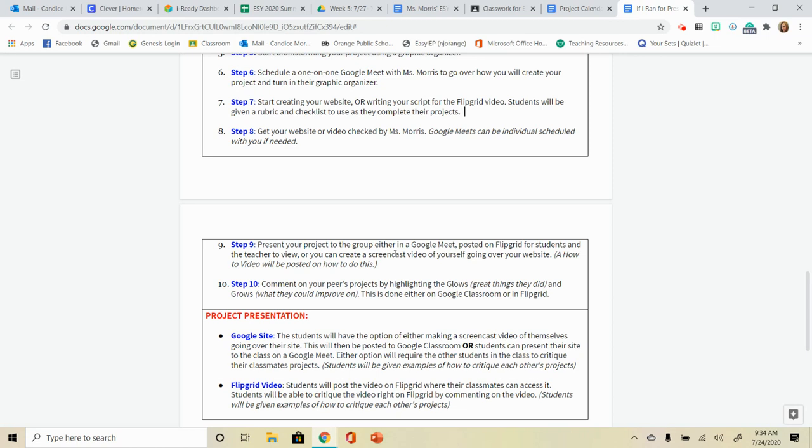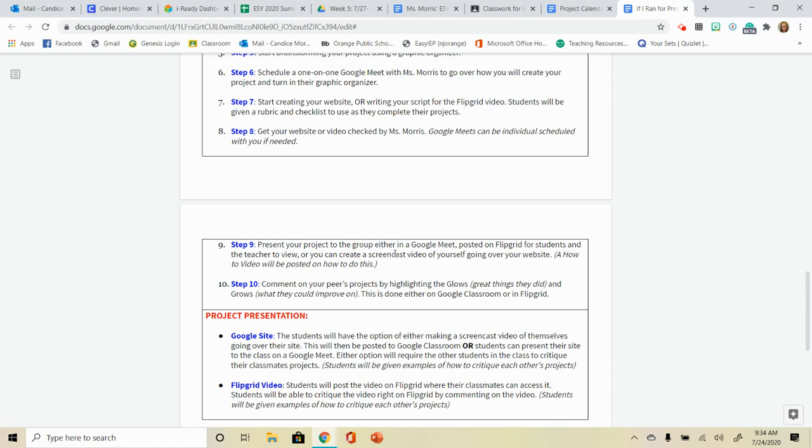Step 9, present your project to the group, either in a Google Meet, posted on Flipgrid for students and the teacher to view, or you can create a screencast video of yourself going over your website. I will also have a tutorial video that goes over how to create a screencast. The screencast is what I'm actually doing right now. And then I post it to YouTube. You don't have to post it to YouTube if you don't want to. That's totally up to you. I just post it on YouTube because it's easier for all of you to access it, but it could just be a screencast that is saved in your Google Drive.